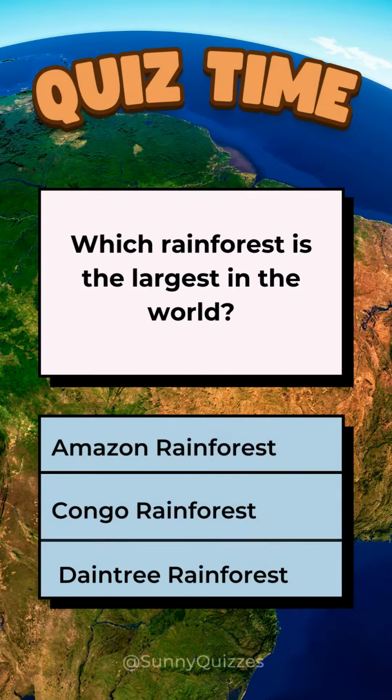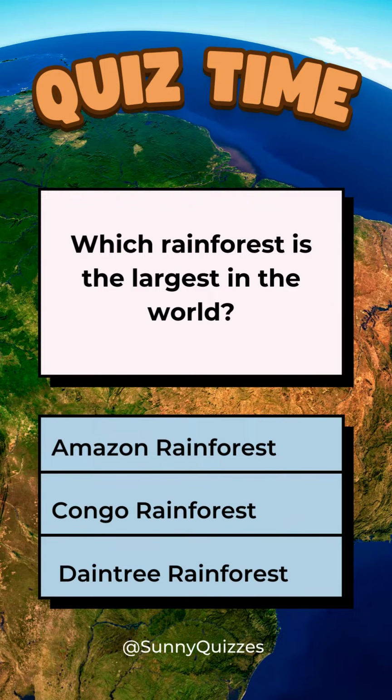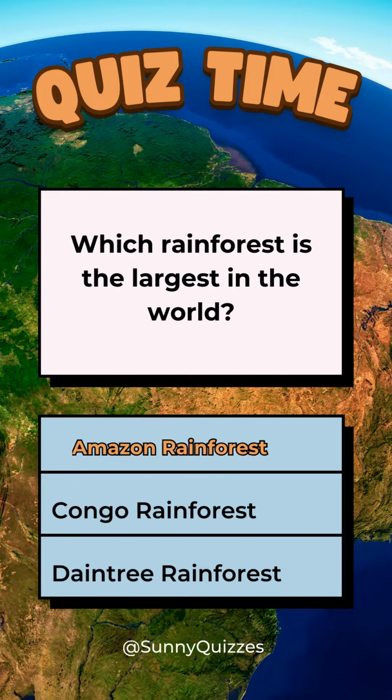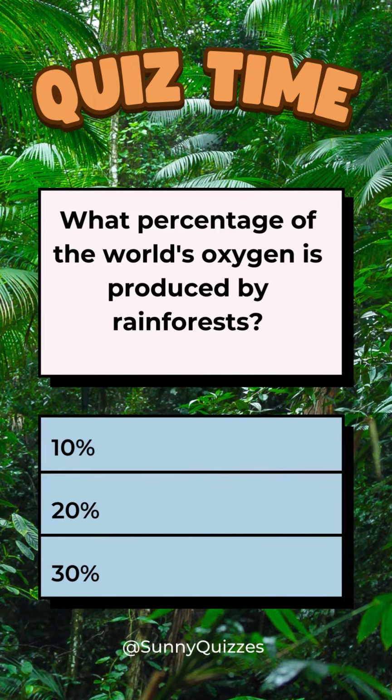Which rainforest is the largest in the world? Amazon rainforest, Congo rainforest, or Daintree rainforest? Amazon rainforest. What percentage of the world's oxygen is produced by rainforests? 10%, 20%, or 30%? 20%.